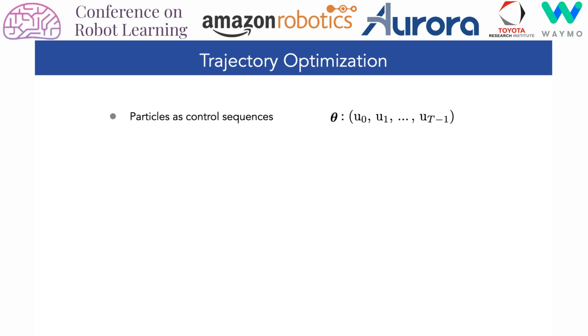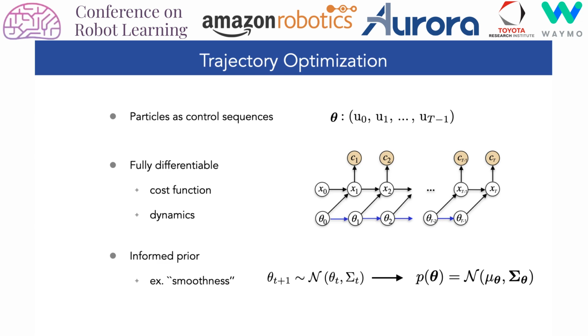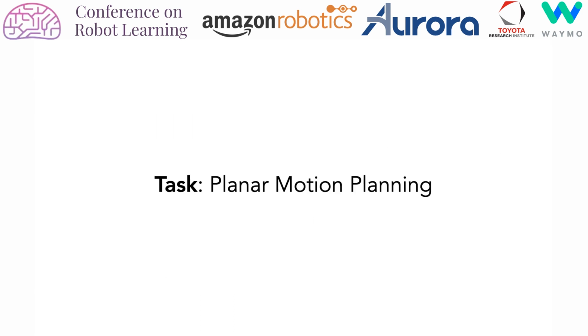The SV-MPC framework can also be applied to trajectory optimization, where particles are defined over control input sequences. The objective is assumed to be fully differentiable, allowing gradients to be evaluated by backpropagating through costs and trajectory dynamics. We can also leverage informed priors on control sequences. These can incorporate Markovian dependencies on solutions, such as smoothness.